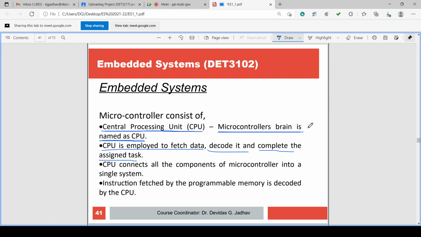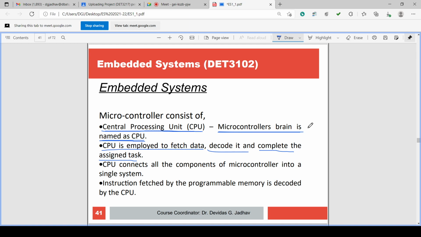The internal bus is there, and on that bus the data is traveling. It is a parallel bus, 8-bit, 16-bit, whatever, depending on the microcontroller. That is called fetching of the data. What is fetching of the data? Fetching of the data is taking the data from the memory to the CPU. So the CPU is employed to fetch the data.